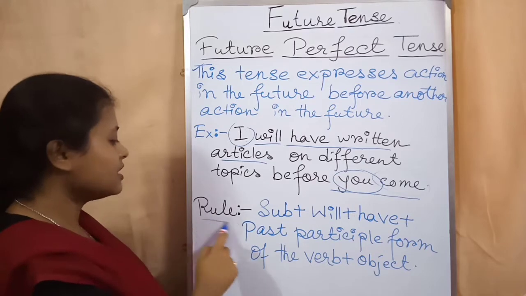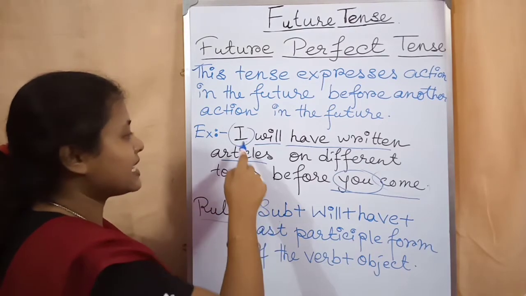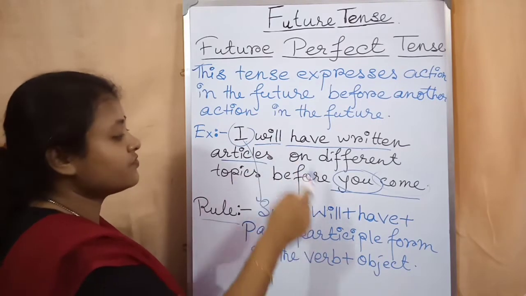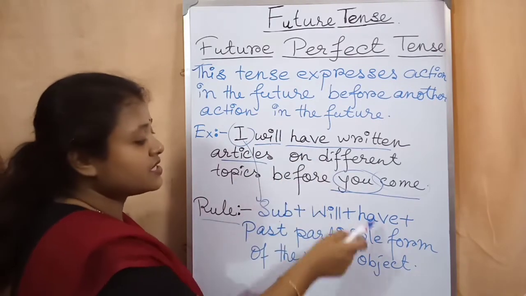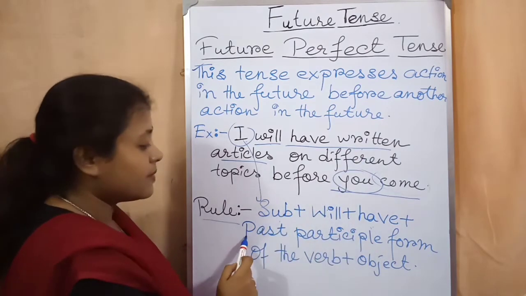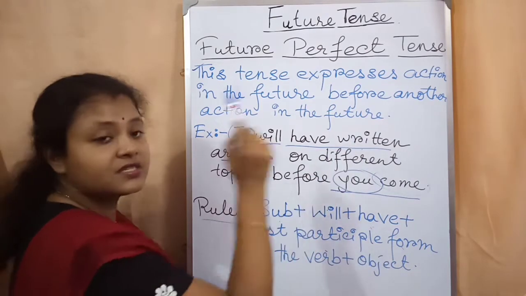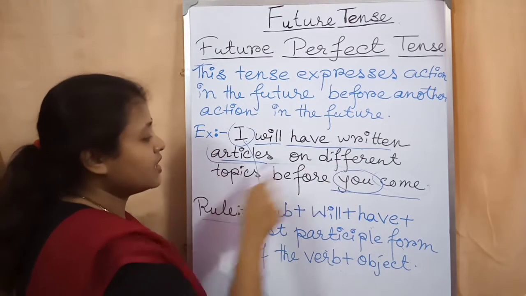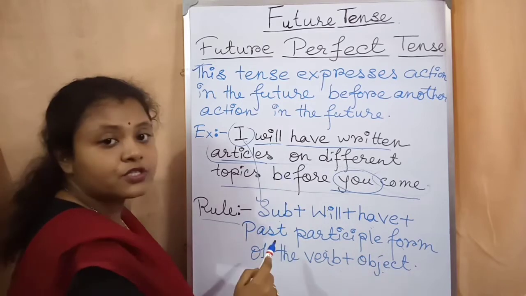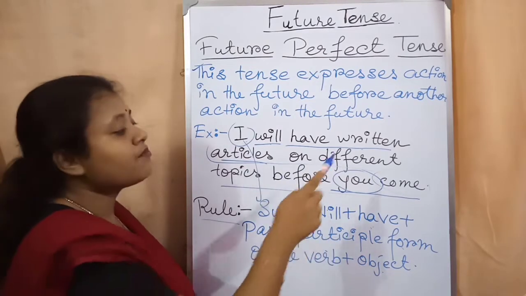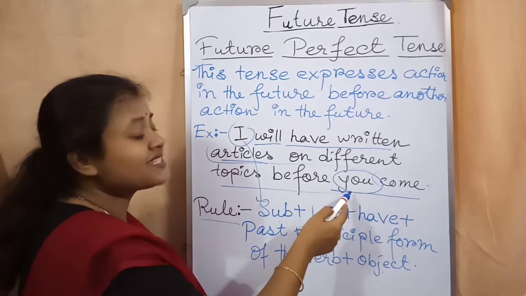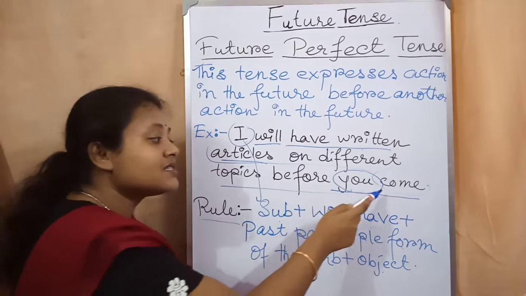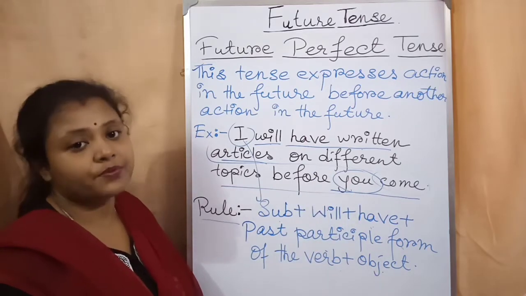Okay, now come to the rule. First you have to write the subject, I. Okay, after that will. Okay, here we have written will. After that have. Here see you have written have. Then the past participle form of the verb. Here is written. Okay, over here it is written. After that the object. Here the object is written. And I told you students, before the second action you have to write the second action in simple present tense.